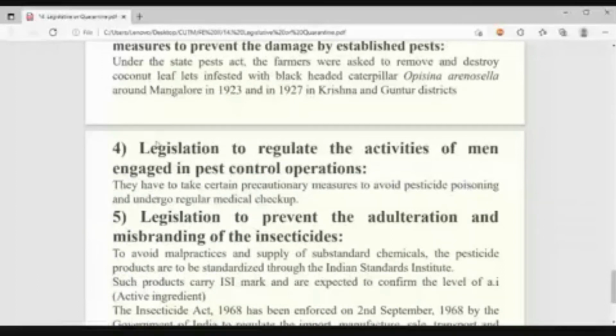Suppose one day what will happen? By accident, the farmer has somehow taken up the insecticide, like while applying the insecticide or due to skin irritation, it entered into their mouth. Then what is the first step? What are the precaution measures? What is the first aid symptom? What needs to be done? All those things are there in this particular law. Those things we'll discuss in the safety measures of insecticides. It will come at the end of the chemical control. Okay, clear?